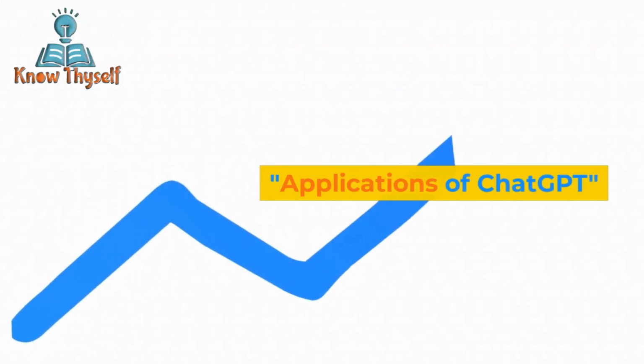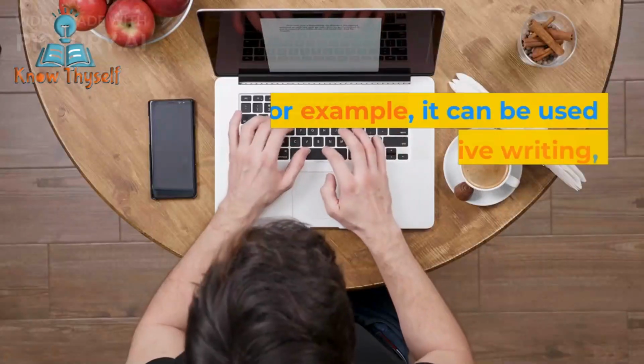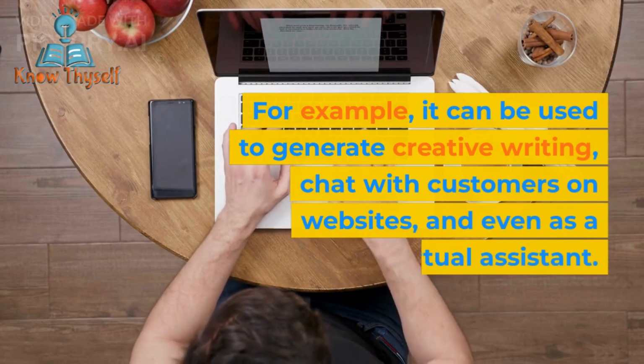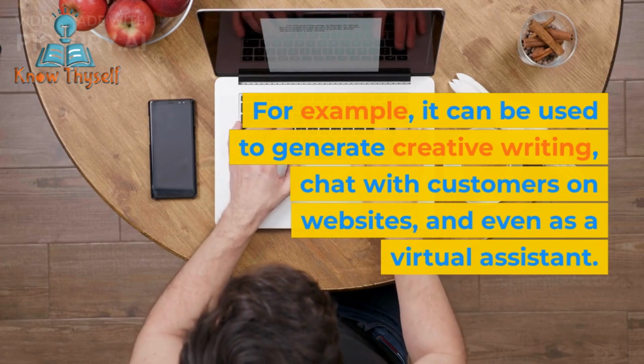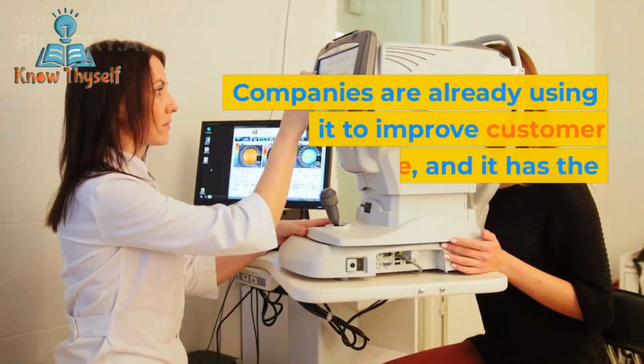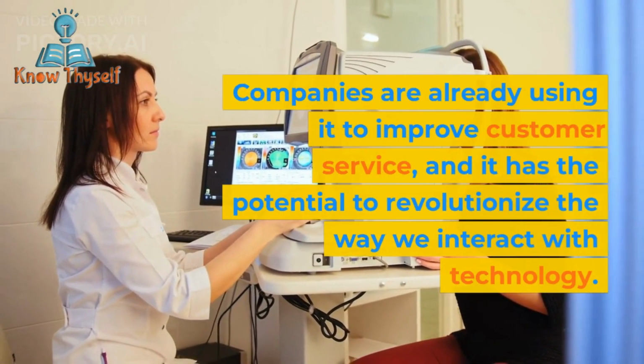Applications of ChatGPT. There are many potential applications of ChatGPT. For example, it can be used to generate creative writing, chat with customers on websites, and even as a virtual assistant. Companies are already using it to improve customer service, and it has the potential to revolutionize the way we interact with technology. Future of ChatGPT.